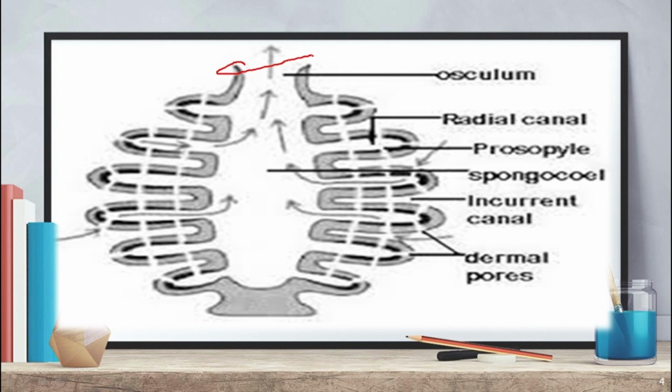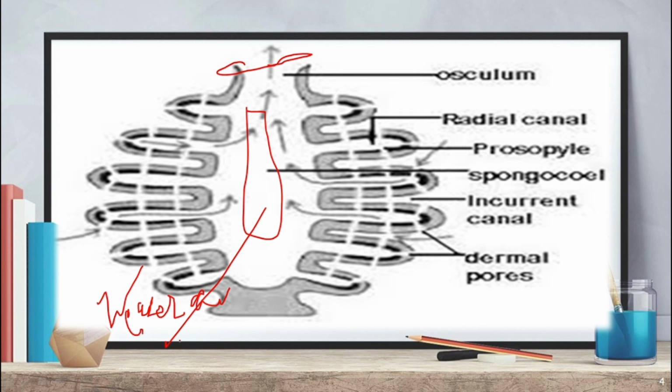This is the osculum. Also here is the water cavity, or spongocoel.